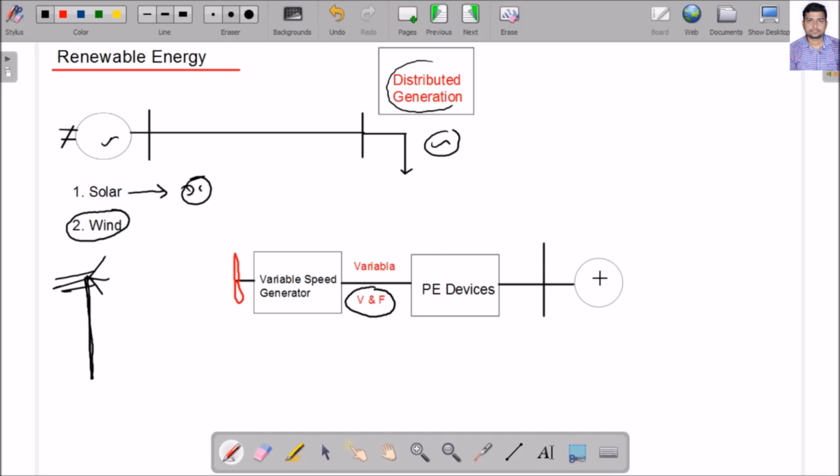But what is the grid utility? It is connected to the grid, but what is the grid utility? I know that I am having constant voltage and also constant frequency. So definitely I require some power electronics devices so that they can change the changing voltage and frequency to constant voltage and frequency. Okay, so I require some interface in between renewable energy sources and the grid to have the desired output.